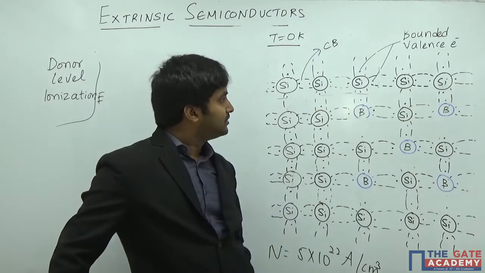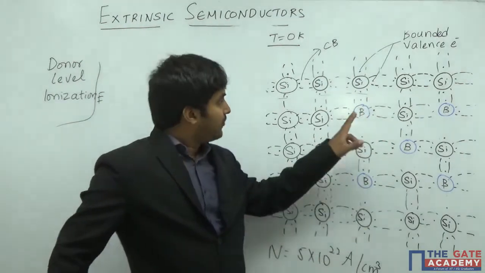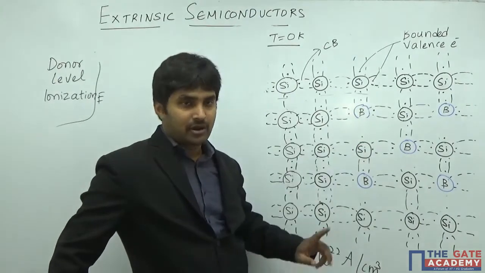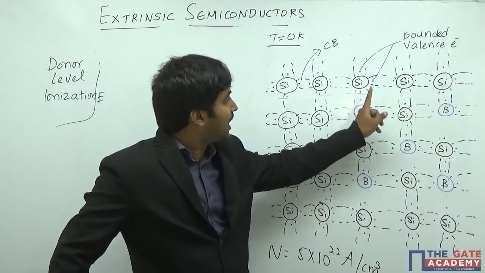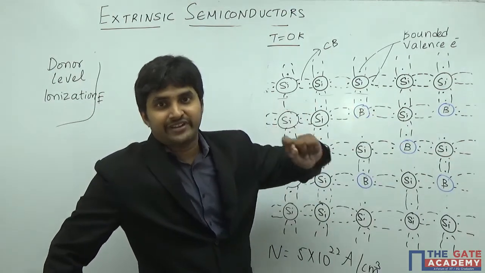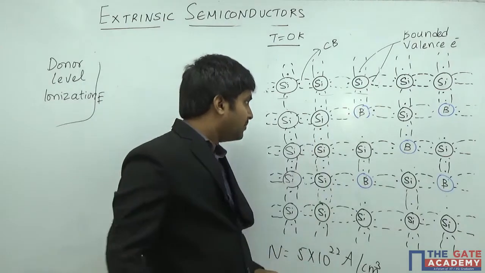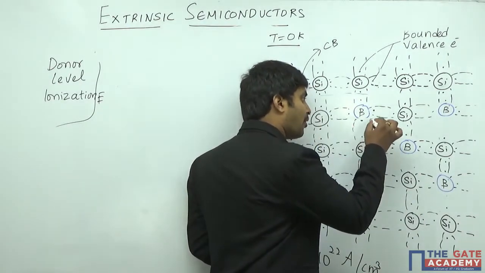If you observe here, how many electrons is the boron going to have? It has 3 valence electrons and it is forming 3 bonds, which means that in total it is going to have 6 valence electrons. Now if it can manage one more electron, then it can form a bond.